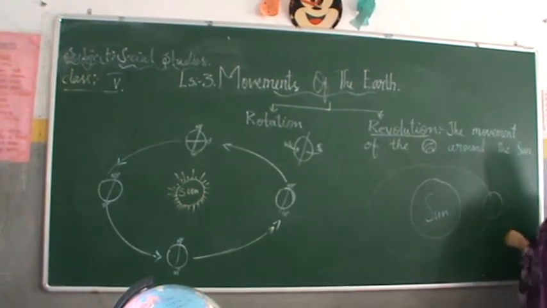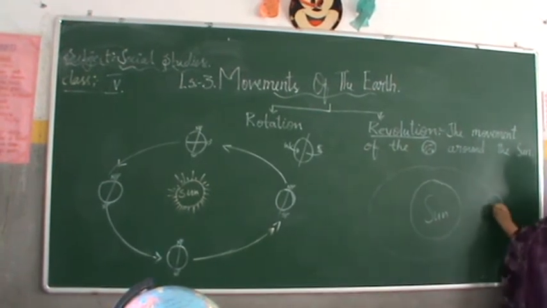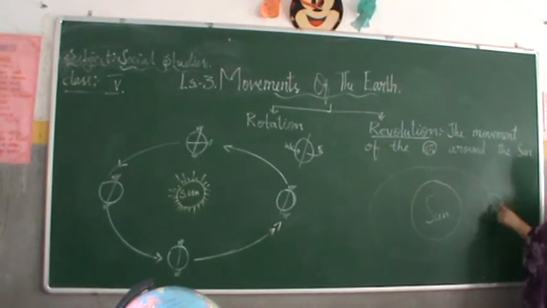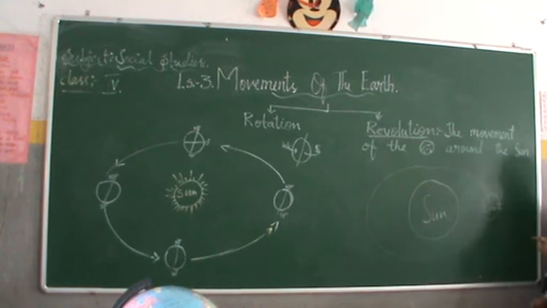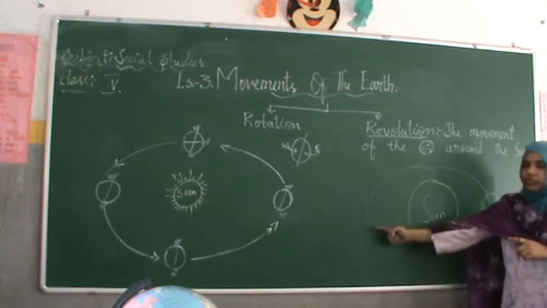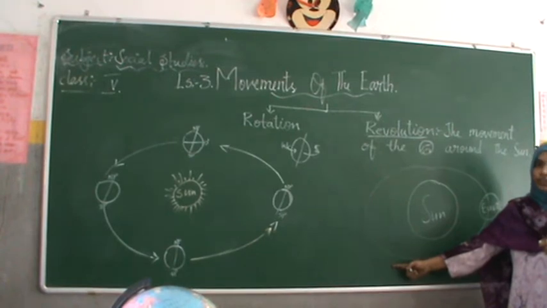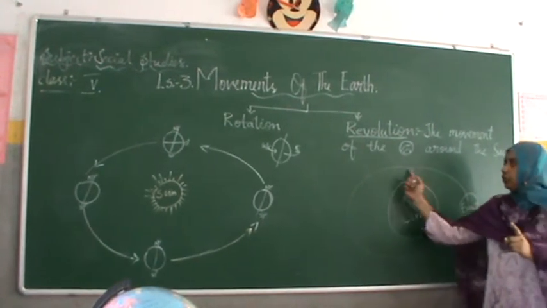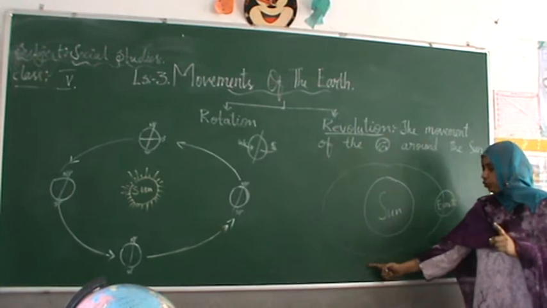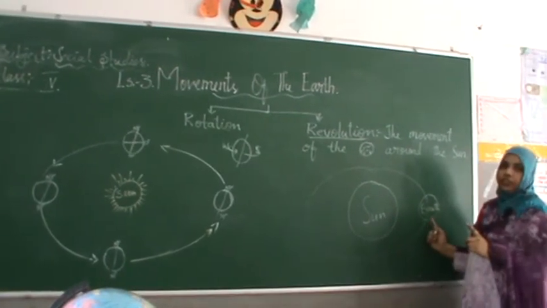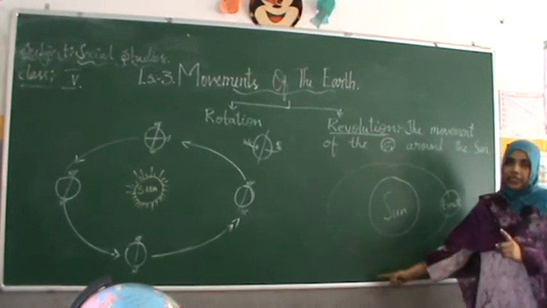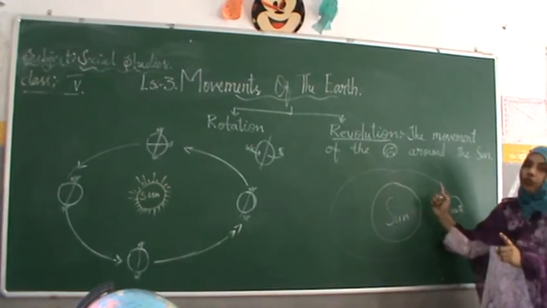Just try to understand the figure. The imaginary path on which the planet Earth revolves around the sun is in the oval shape.